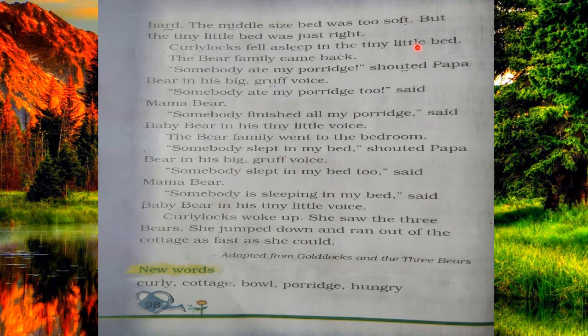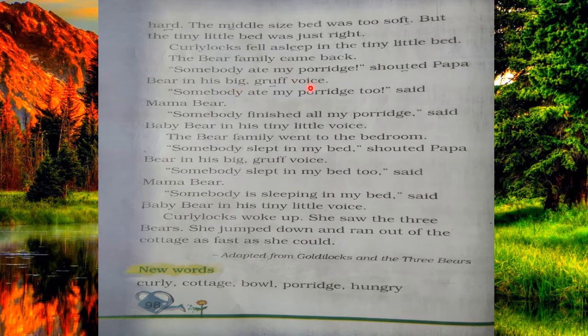After then what happened? She went to the tiny little bed and started sleeping. She took sleep on that little bed. The bear family came back. After some time, when the bear family came back from walking, they saw, "Somebody ate my porridge," shouted Papa Bear in his big gruff voice.